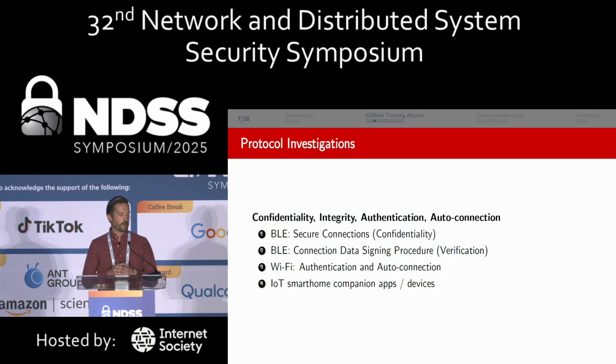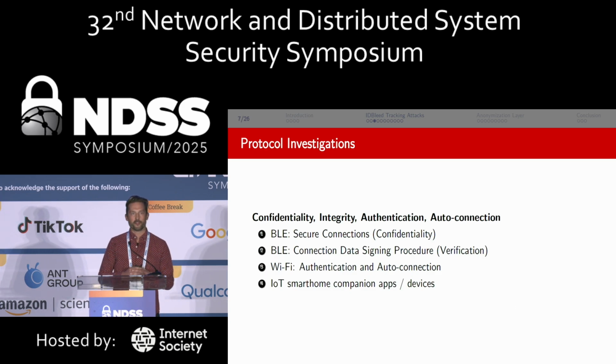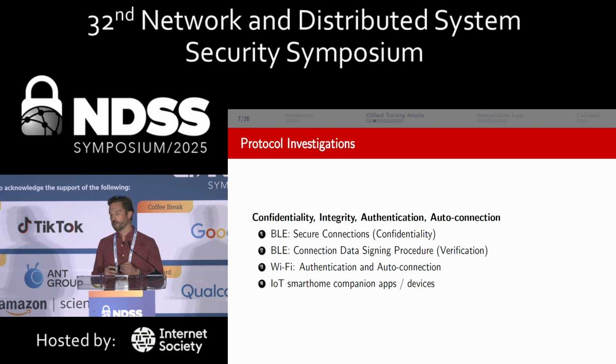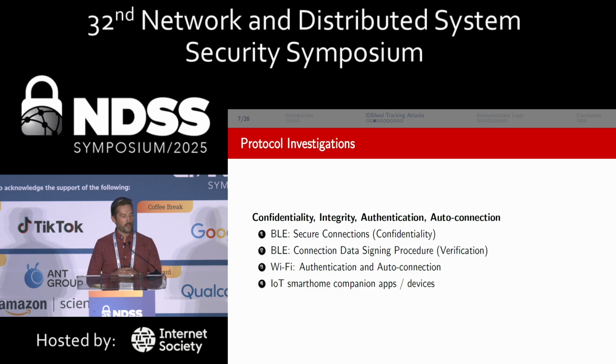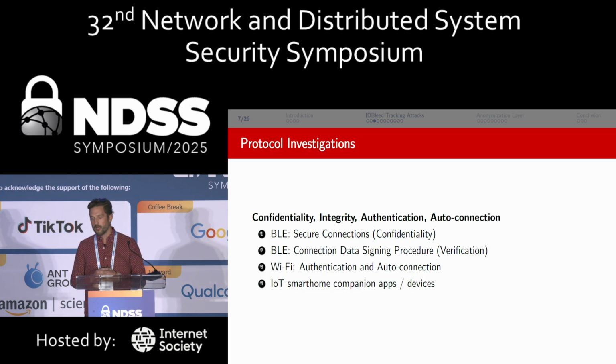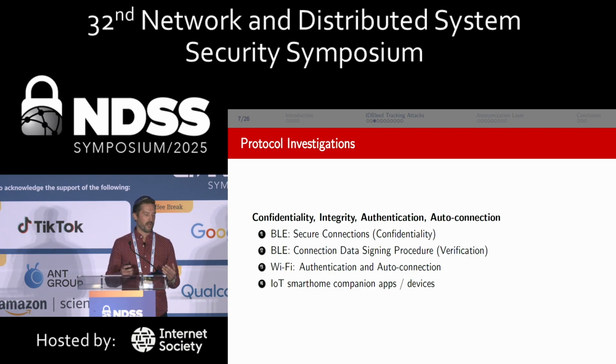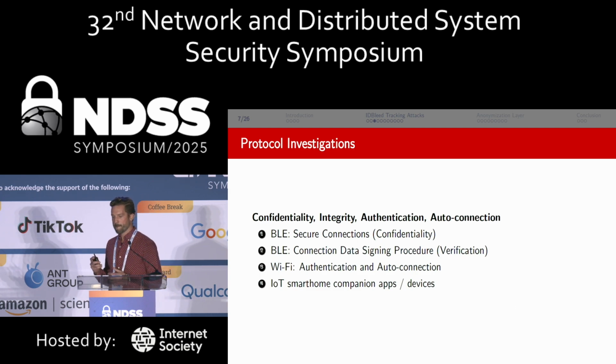So the real-world applications that we looked at here are basically features of protocols that would be able to provide confidentiality, integrity, authentication, and auto connection. We look specifically at common ubiquitous IoT protocols such as BLE and Wi-Fi, specifically secure connections, connection signing procedure, authentication and auto connection in Wi-Fi, and then we also looked at some IoT smartphone companion apps.